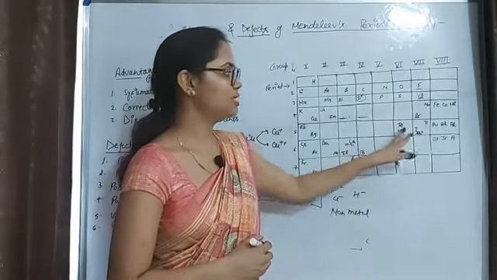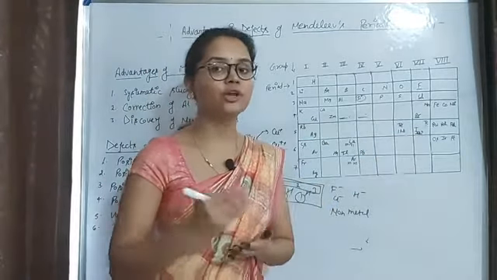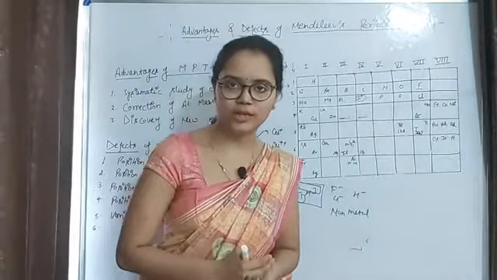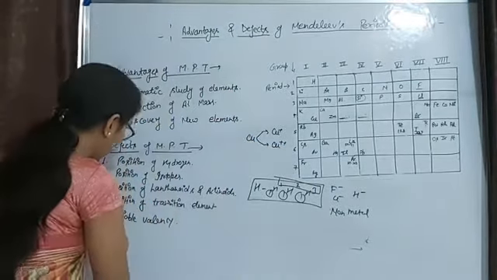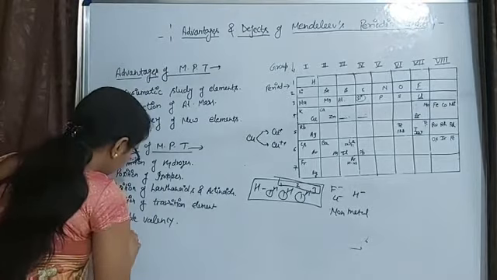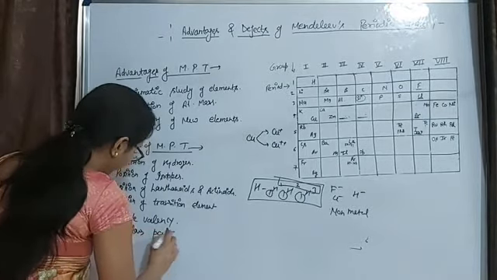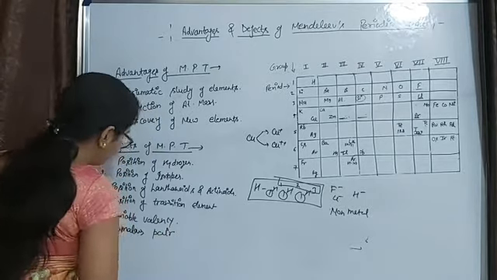So this pair did not follow the periodic law, Mendeleev's periodic law. So this is the next anomaly of his periodic table, the anomalous pair.